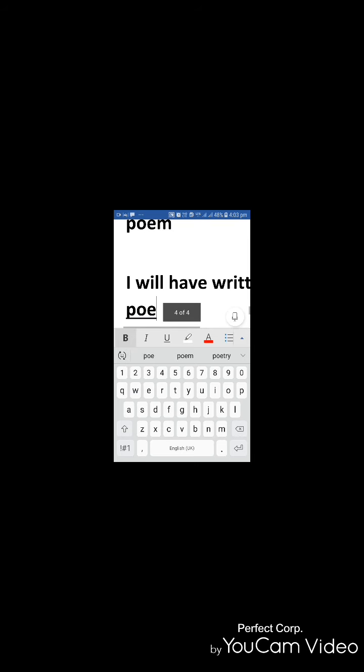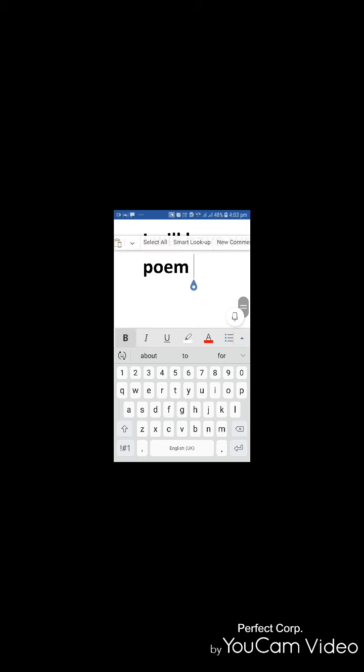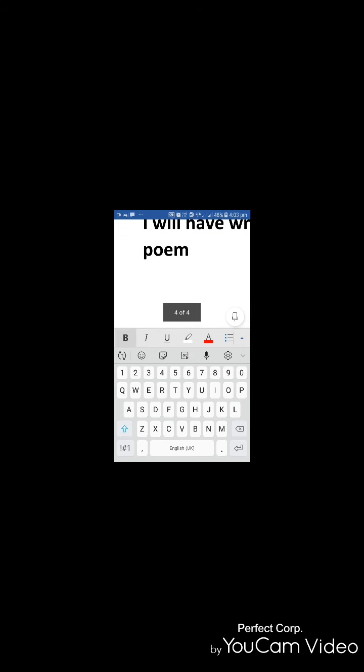So observe the verb here. Whether you use past perfect, present perfect or future perfect, we use only V3 here. Written. I will have written a poem. I had written a poem. I have written a poem. Okay, fine. Now we have covered all the perfect tenses: present perfect tense, past perfect tense and future perfect.